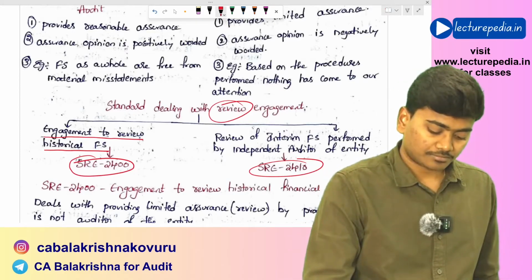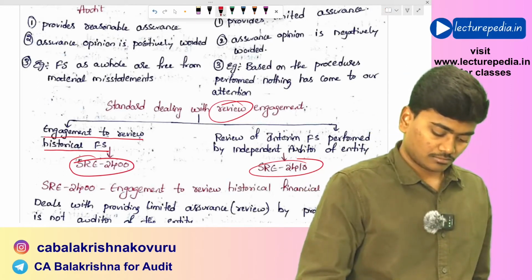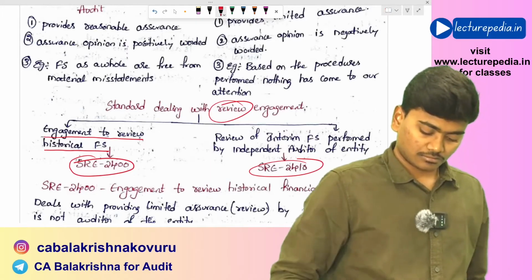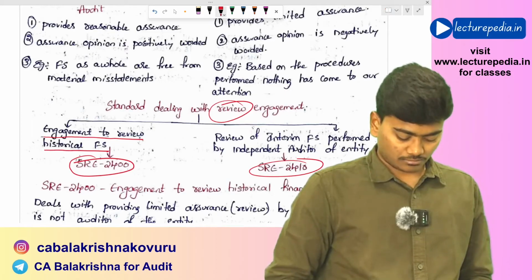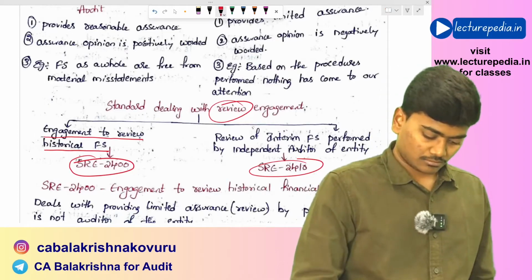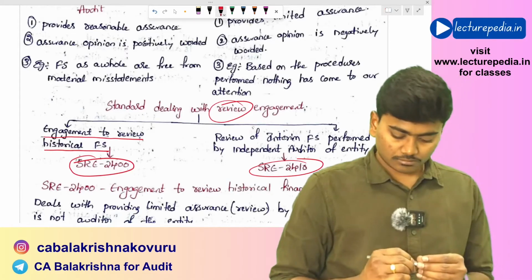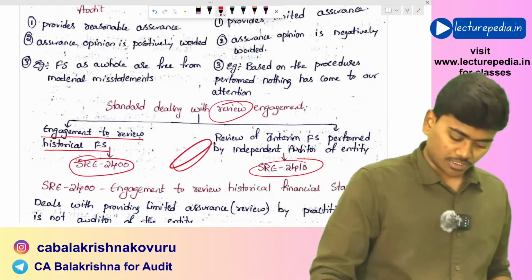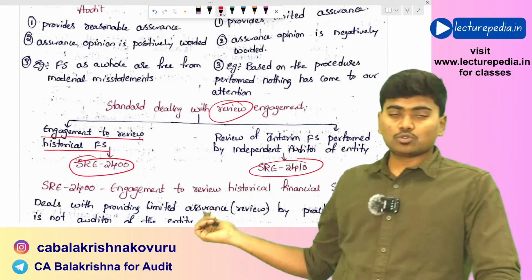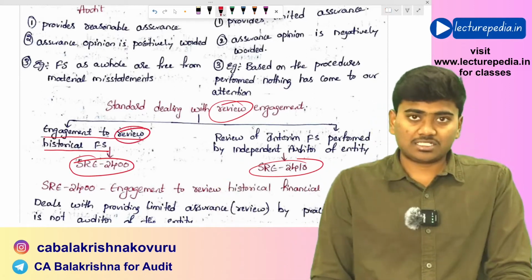So SRE 2400 deals with engagements to review historical financial statements.